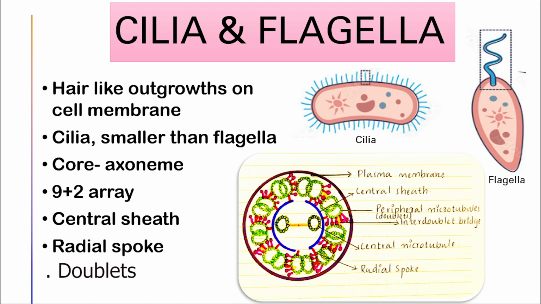Their core or the inside part of it is called the axoneme. It contains 9 pairs of doublets of radially arranged peripheral microtubules.